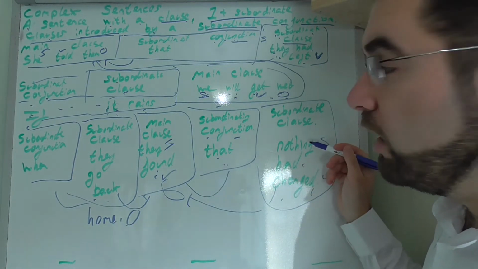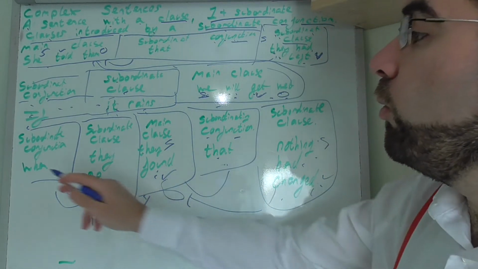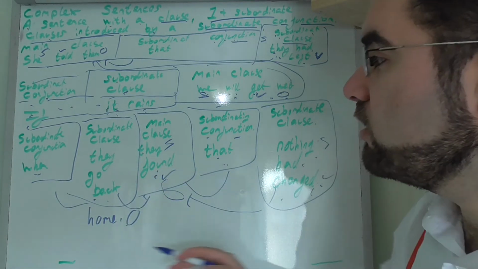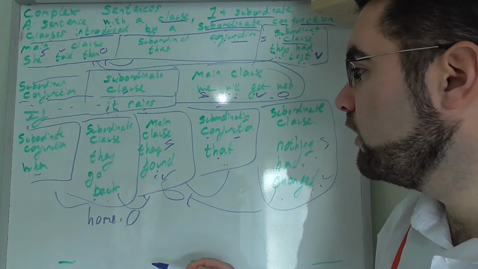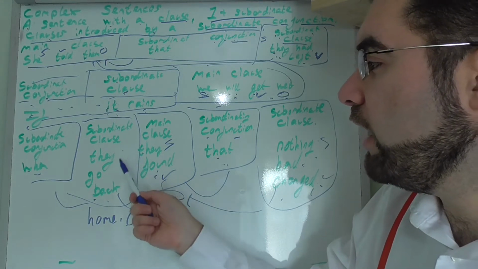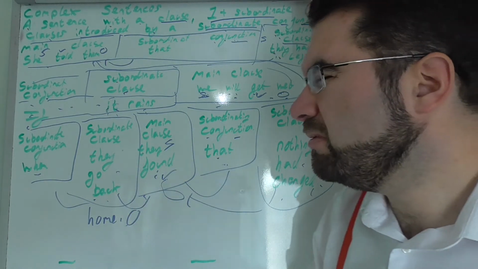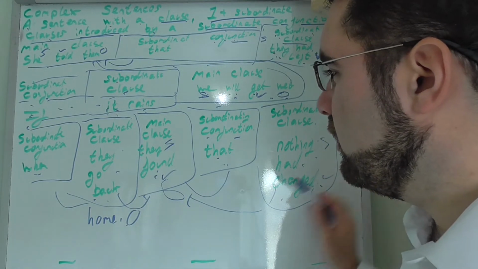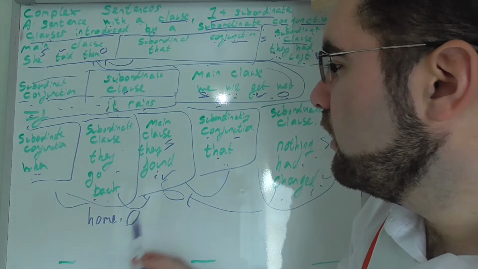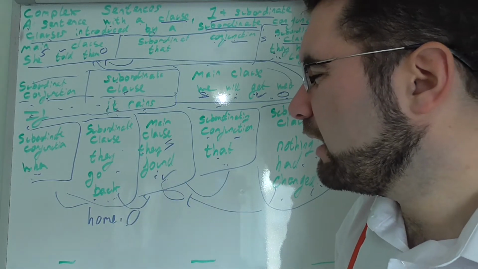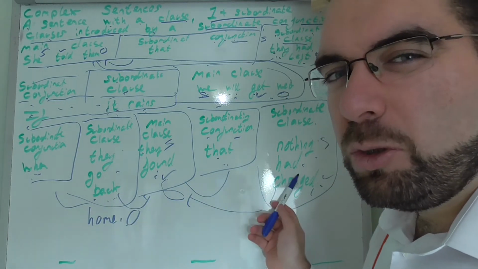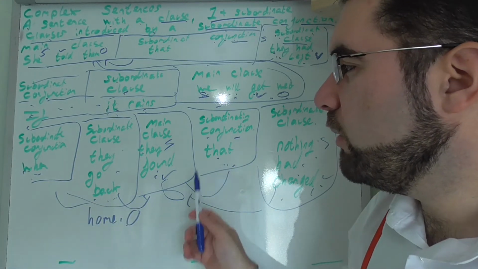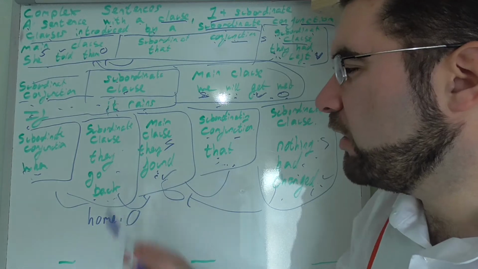What if we say nothing had changed when they went back home? Not quite the same. Nothing had changed when they found that they got back. Kind of works.